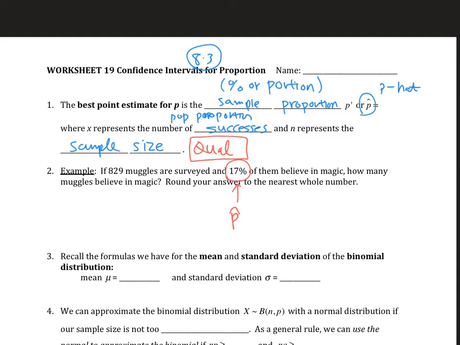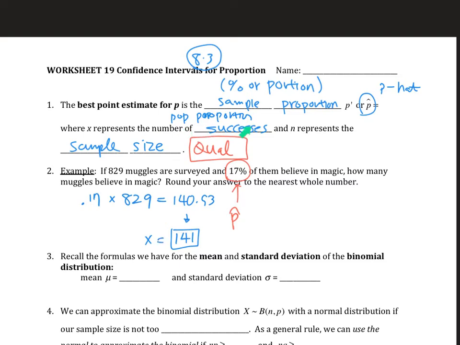Again, it's 17% of 829. So what I can do is 0.17, 17 converted to decimal, times 829. When you calculate this out, you get 140.93. Again, we're talking about how many people, so I'll say 141. This will be my X, not X bar, just X. This would be number of successes.